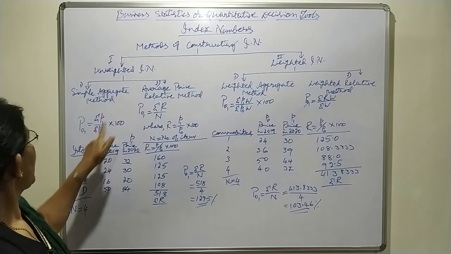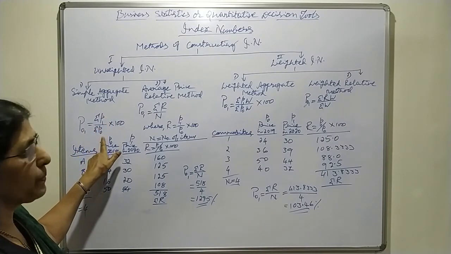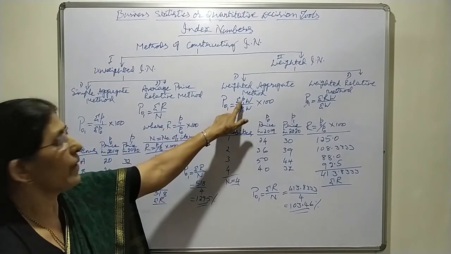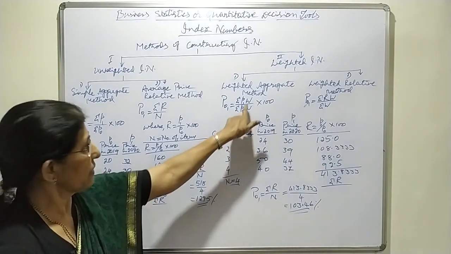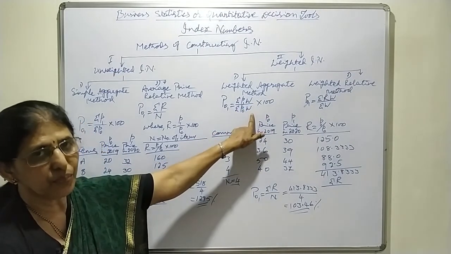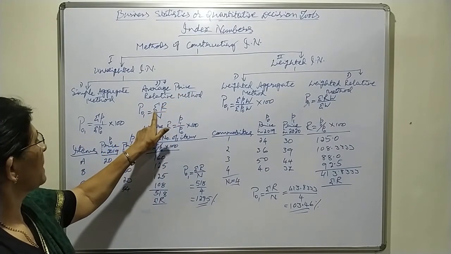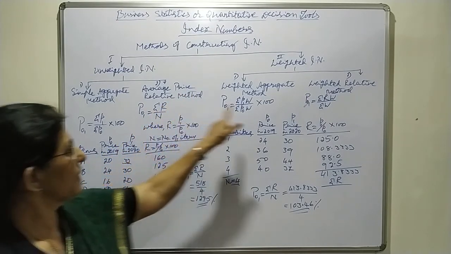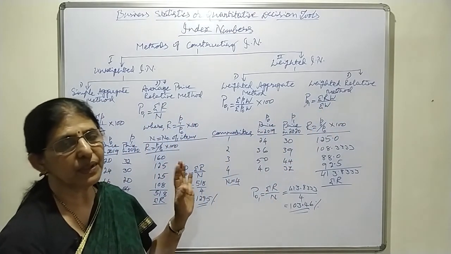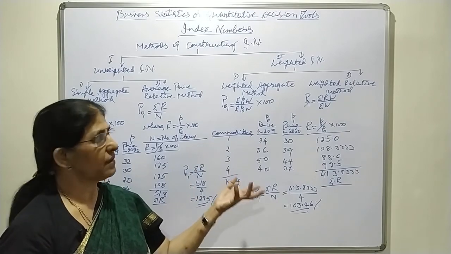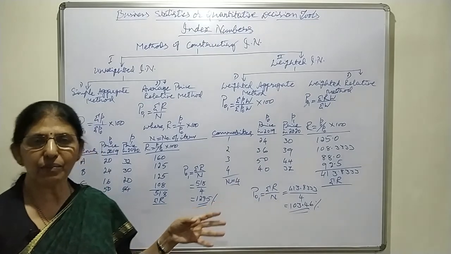In the simple aggregate method, P01 equals sigma P1 divided by sigma P0 into 100. Same formula, you just add W in both places. In the average price relative method, it is sigma R divided by N. Here it is sigma RW divided by sigma W. Like that, you have to keep some clues in memory for these different formulas.